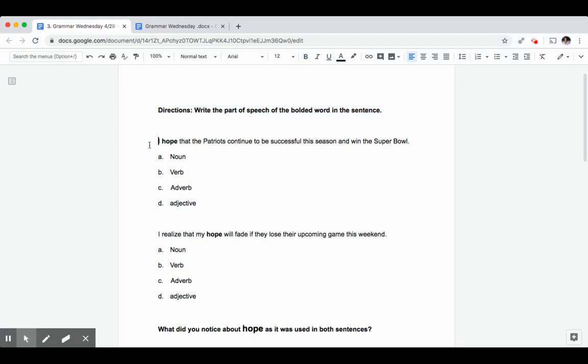The first sentence was, "I hope that the Patriots continue to be successful this season and win the Super Bowl." What part of speech did you think hope was in this sentence?